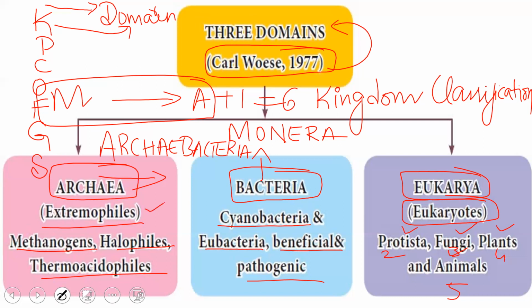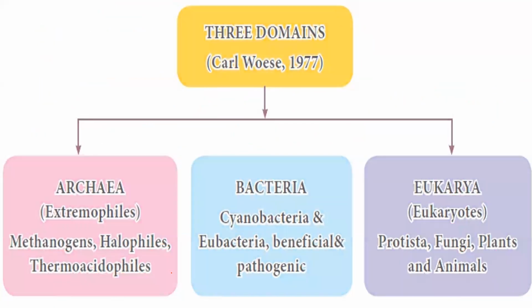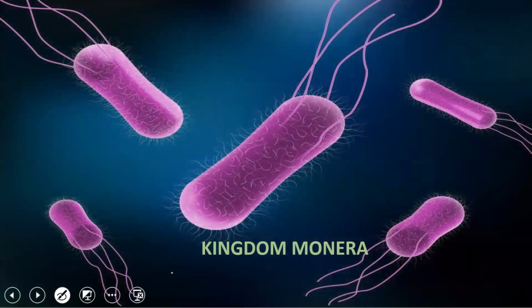They include extremophiles. They all are extremophiles, which are going to be present in harsh habitats, like methanogens, halophiles, and thermoacidophiles, the three important groups. So this is the six kingdom classification which was proposed by Carl Woese. Instead of calling it kingdoms, he also named it as three domains, where archaebacteria were grouped under one domain, bacteria were one domain, and all the other eukaryotic organisms, starting from Protista to Animalia, were grouped under one domain. So let's move on to our first kingdom, that is Monera.